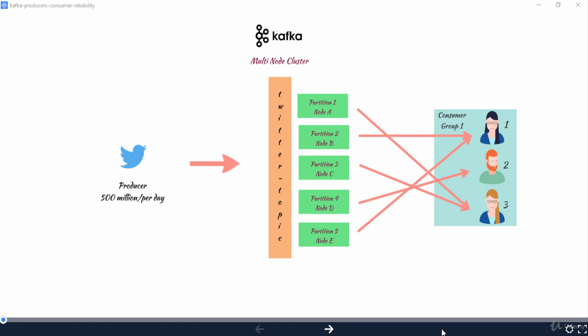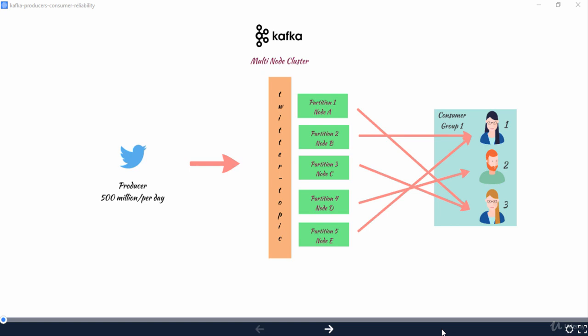Let's say our Twitter producer fails and goes down. In this case, our Kafka cluster and our consumers are not affected because the producer is not tightly coupled to the Kafka cluster or the consumers. The producer does not even need to be on the same network as the Kafka cluster. The only downside of producer failure is that we won't get any more tweets or messages from the producer until the issue on the producer's side is fixed and the producer is brought back up. But the good news is our Kafka cluster and our consumers are not affected and they are up. And as soon as the producer is back up and starts sending messages, we will be able to process them.